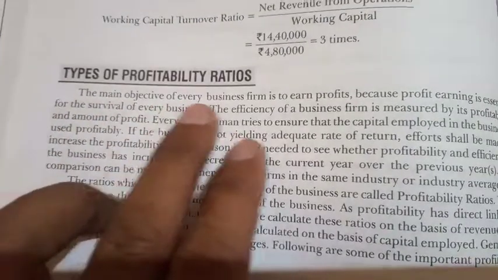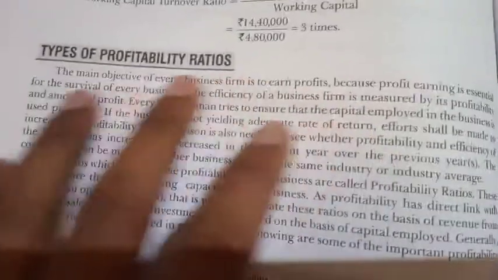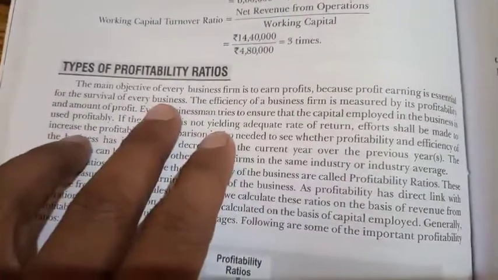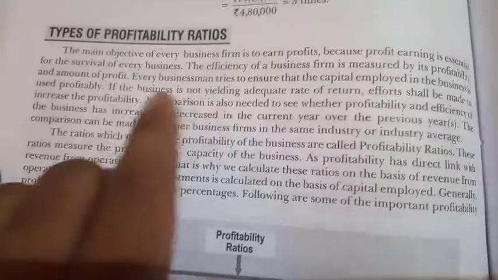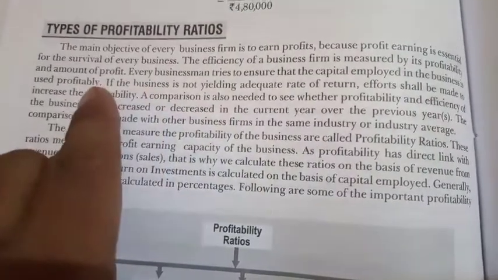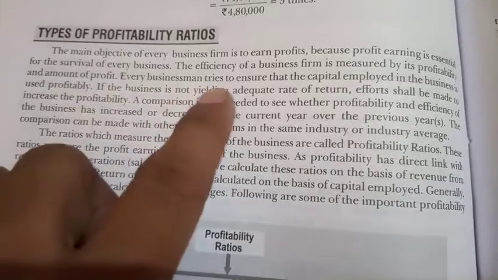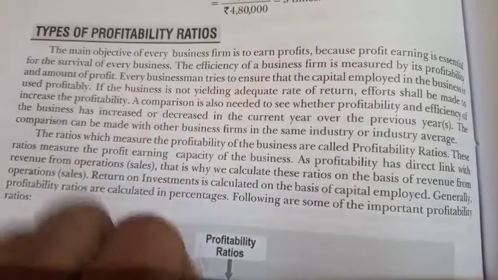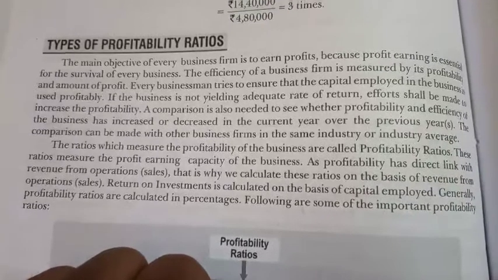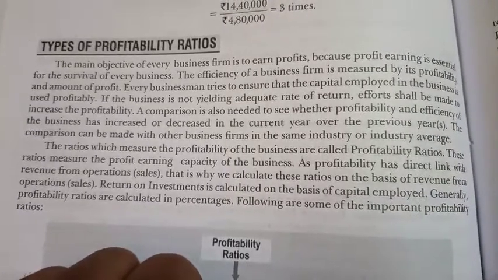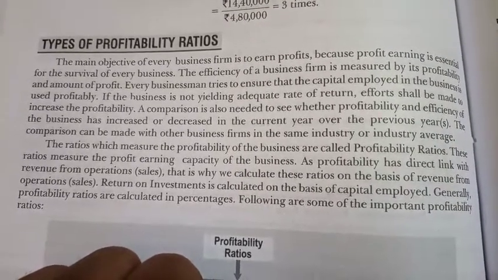The main objective of every business is to earn profit, because profit earning is essential for the survival of every business. The efficiency of a business firm is measured by the profitability ratio. Profitability and amount of profit. Every businessman tries to ensure that capital employed in the business is used profitably. If the business is not yielding an adequate rate of return, efforts shall be made to increase the profitability.